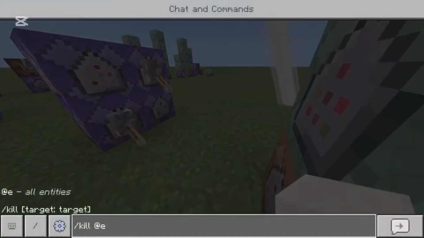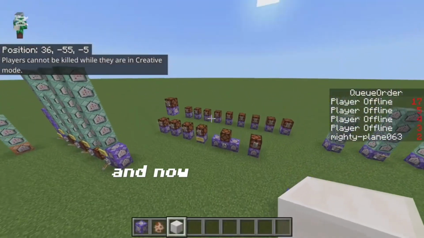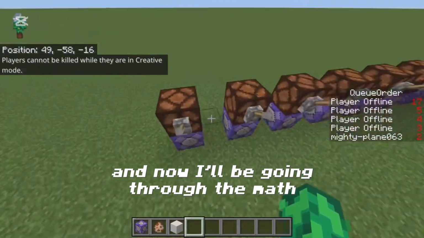And now I'll be going through the math operators.